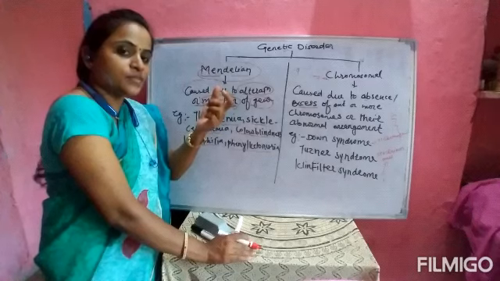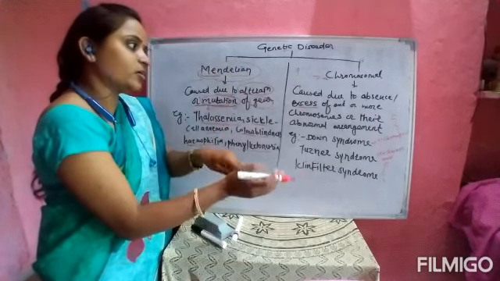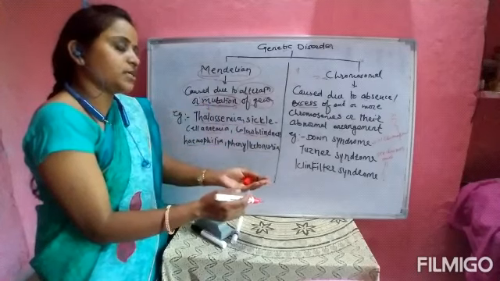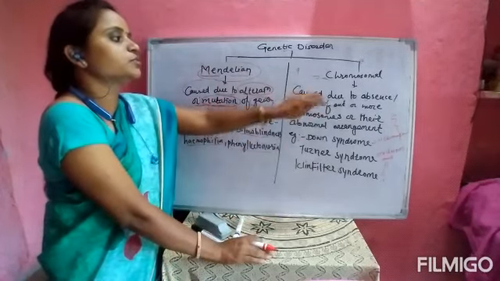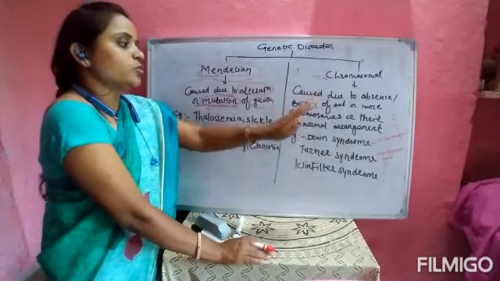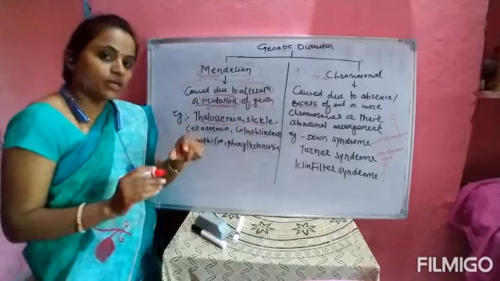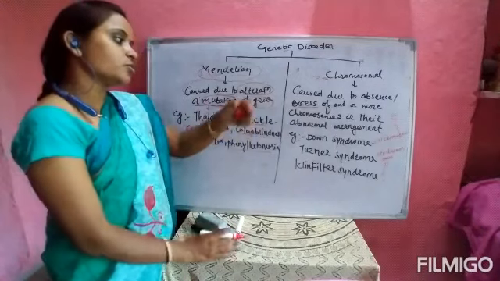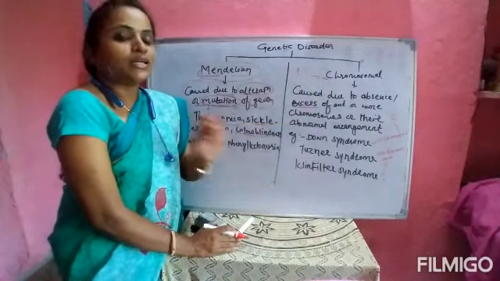pair of chromosomes will be absent, or one of the pair of chromosomes is added, or there is an excess pair, at that time different disorders are seen. And this disorder which is due to the addition or deletion of chromosomes is called the chromosomal disorder. Their arrangement is also affected in the chromosomal disorder, in which the different types included are Down syndrome, Turner syndrome and Klinefelter syndrome.